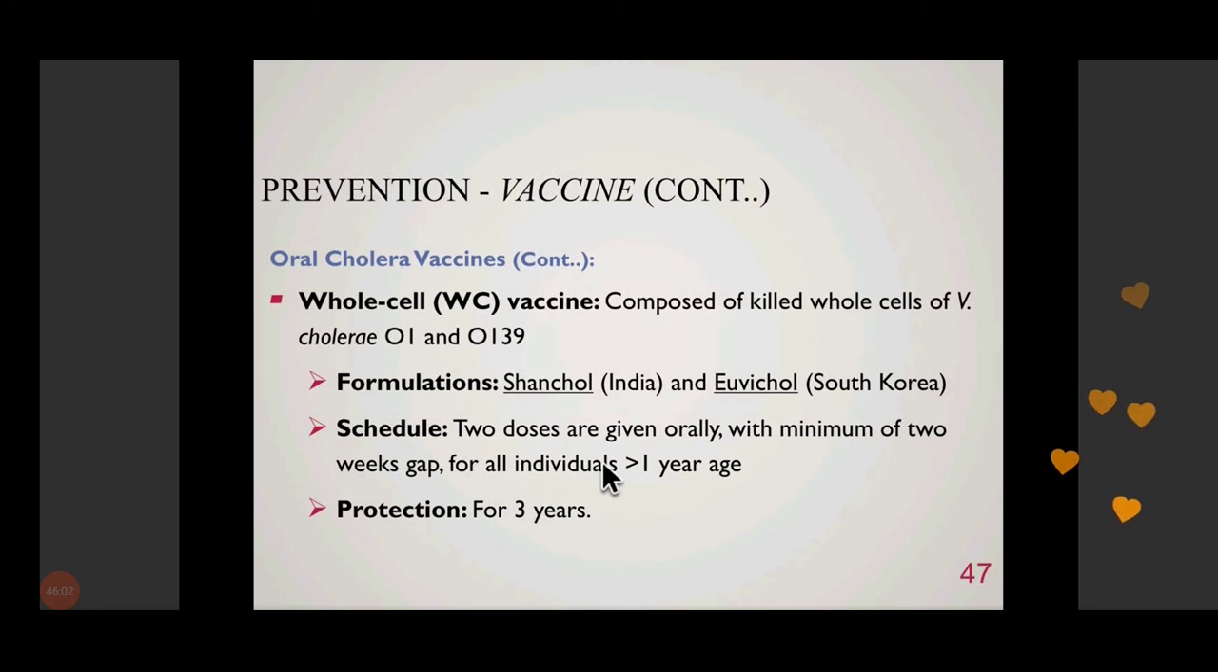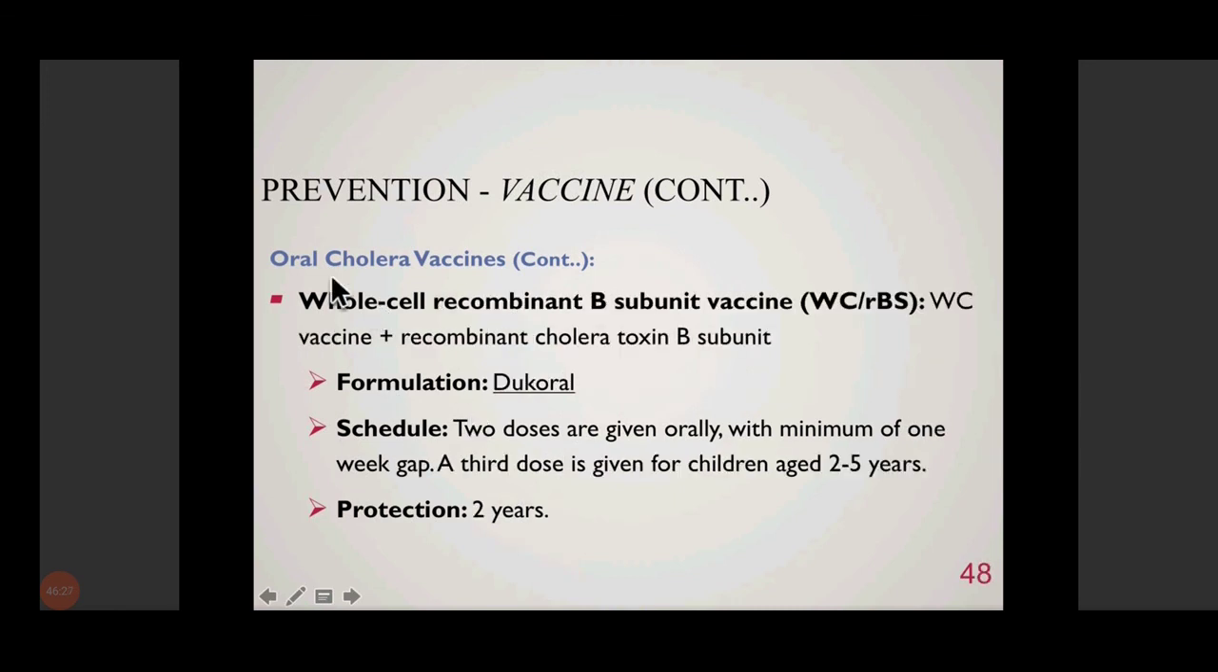So examples of oral cholera vaccine: whole cell vaccine composed of killed whole cells of Vibrio cholerae O1 and O139. In India it comes under the name Shanchol, and in South Korea and other countries it comes under the name Euvichol. Okay. It gives good protection for around 3 years. So 2 doses have to be given. This is one type of vaccine, the whole cell or WC vaccine.